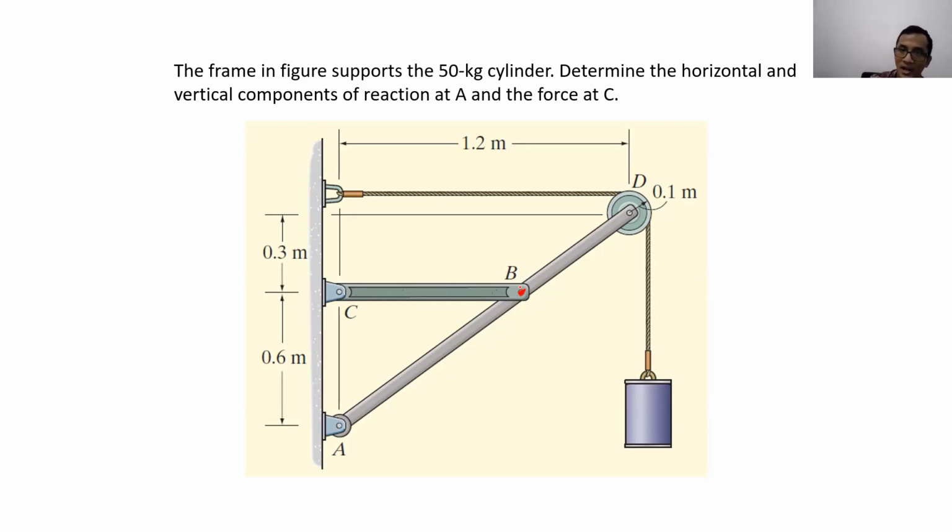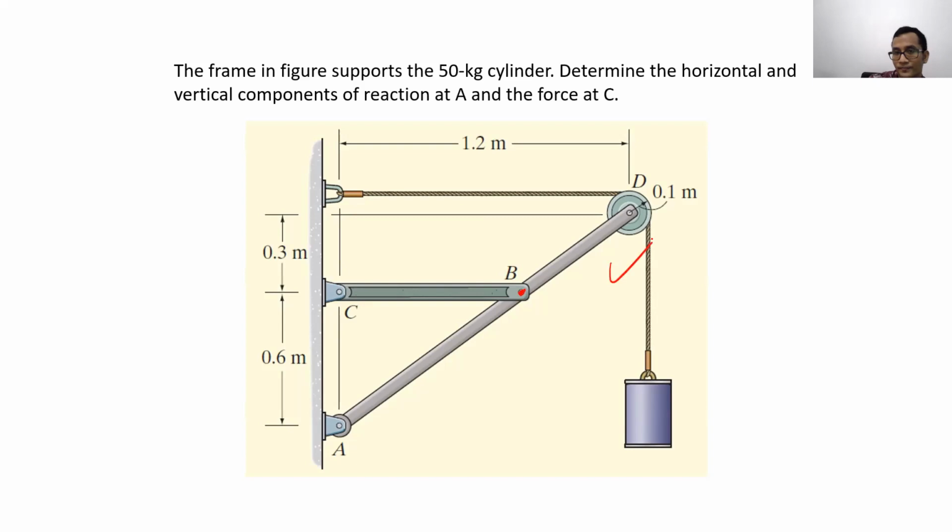So you can see that member AD is a long beam. It's not separated into two like this. Basically, member AD has a force in the middle of the member. Because of that, member AD is not a two force member, it's a multi-force member. So it's a frame case.